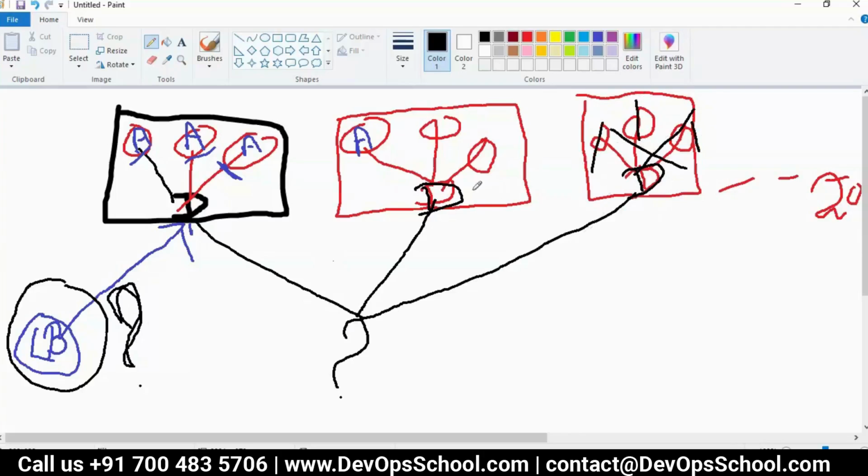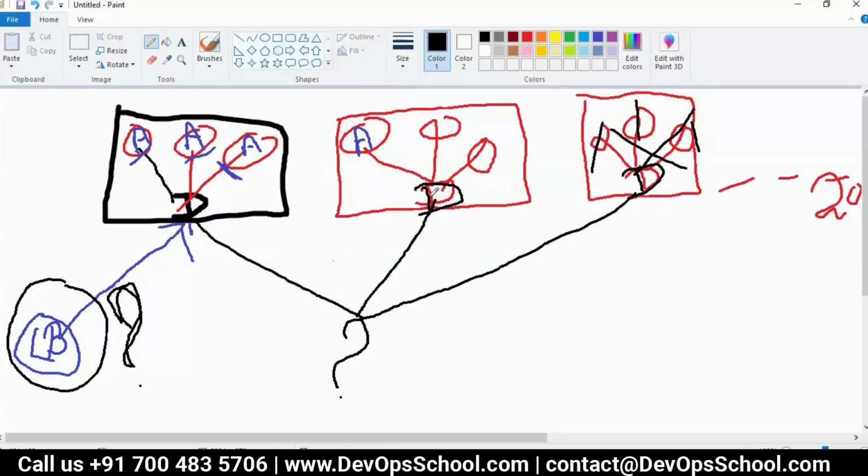Earlier you were running production on 9 containers. Now you are running on 6 containers. That means your response time for your client increased by 30%. In a simple way, your site becomes slower. And you know what happens when a site becomes slow. You lose the business, you lose the revenue.